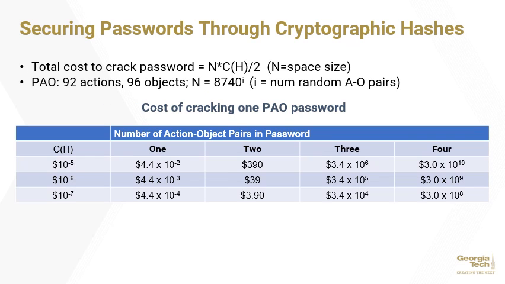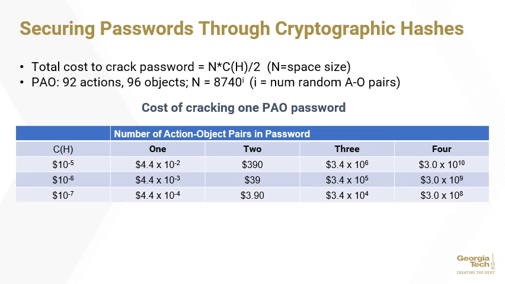Person, Action, Object, or PAO stories can be combined to make passwords that are very costly for hackers to discover. The total cost of cracking a single password multiplies the cost of evaluating a single hash with the number of possible words or phrases divided by 2. With the PAO technique, action-object pairs are randomly generated from the list of 92 actions and 92 objects. This yields 8,740 possible pairs for a password consisting of just one pair. As more pairs are added to the password, this number grows exponentially.